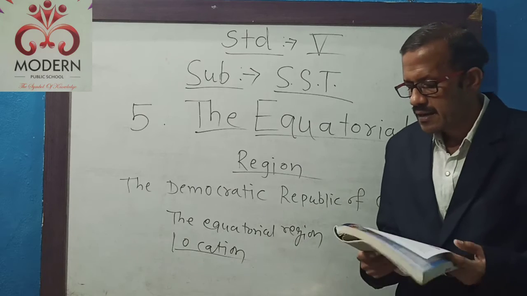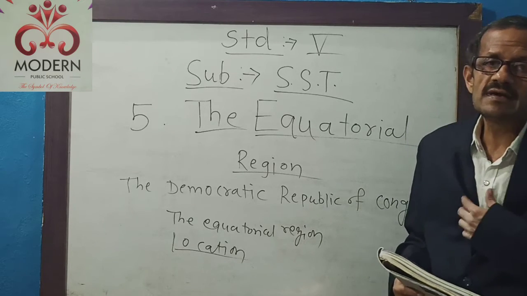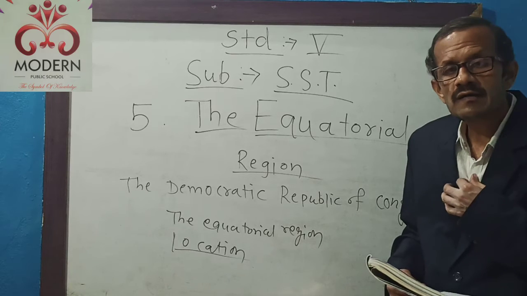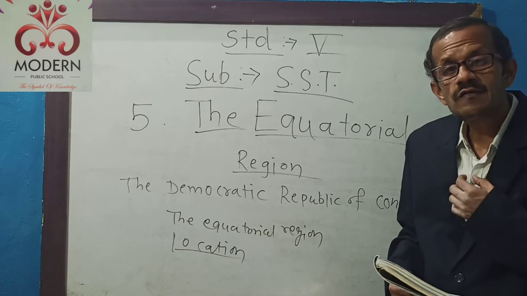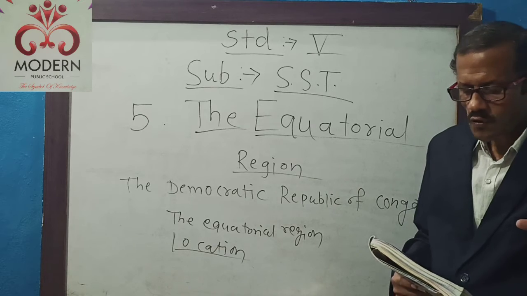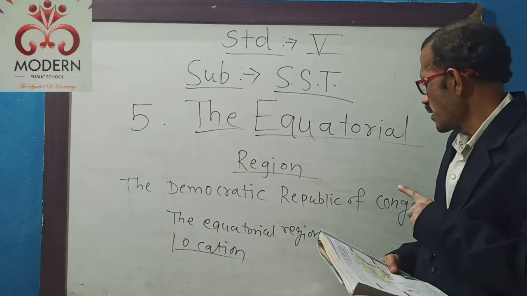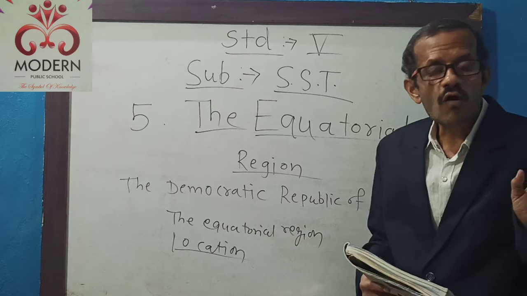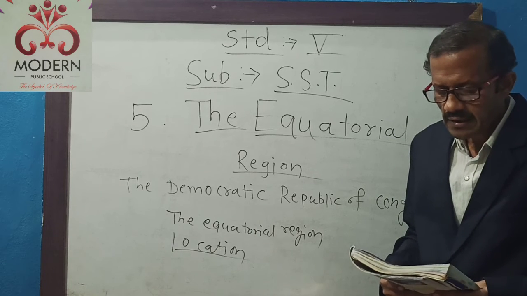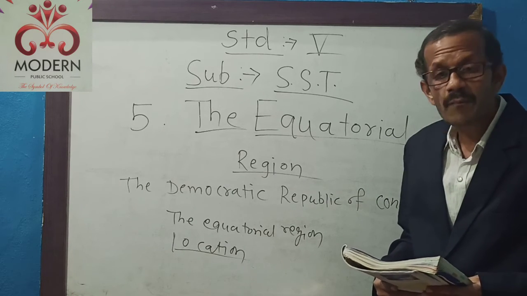Students, if you want to study any region or any country, then what is important? You have to see the exact location of that country. So first of all we will see the location of the Democratic Republic of Congo. Location. The Democratic Republic of the Congo is located in Central Africa.